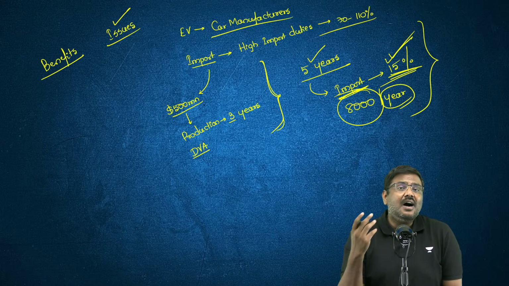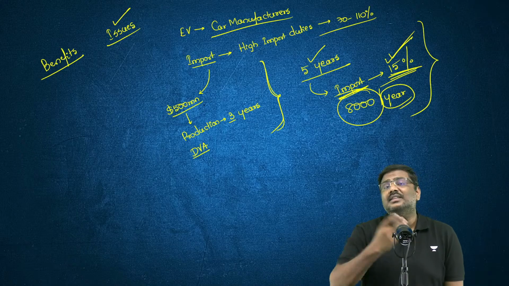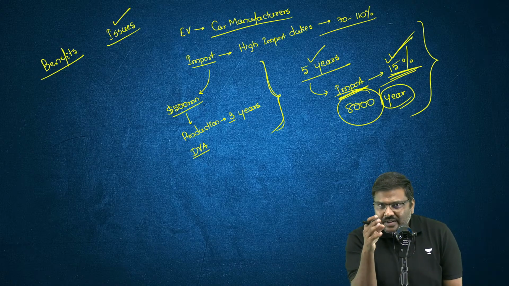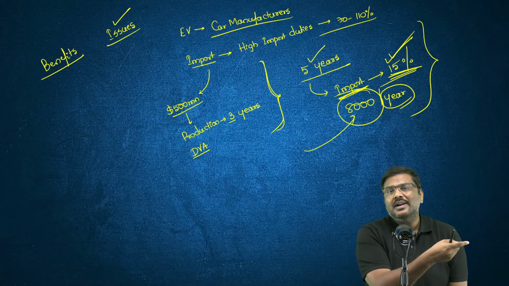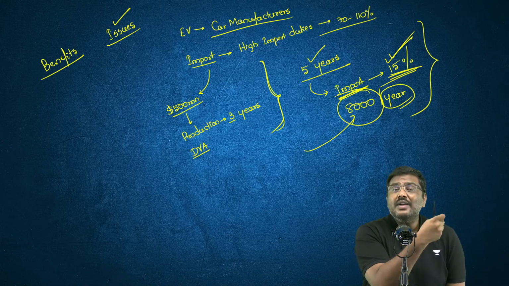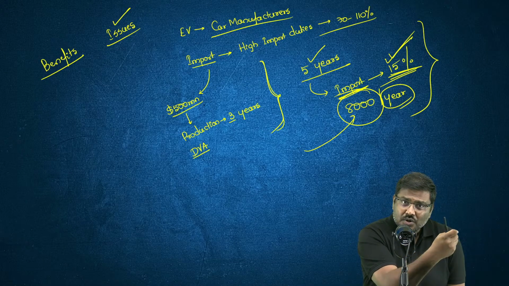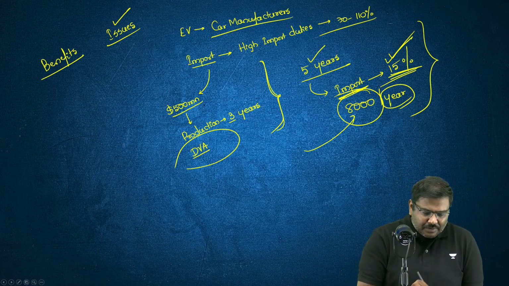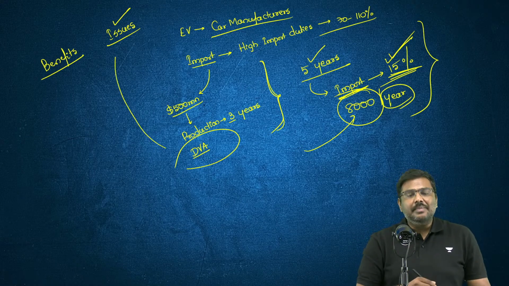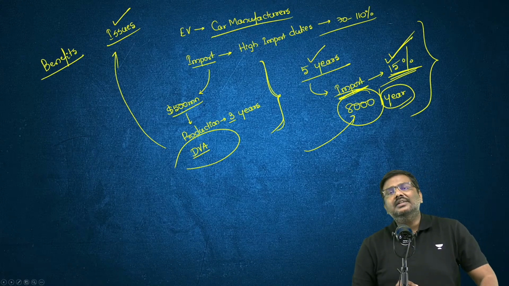These companies sell cars in terms of lakhs, in terms of millions of units. They want a higher flexibility. It may not be attractive enough for the foreign companies to invest 500 million and also conform to the domestic value addition. So these are some of the concerns or the issues which have been raised associated with this initiative